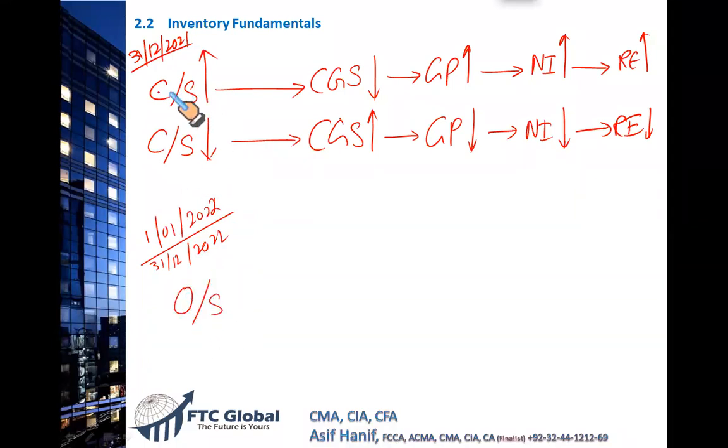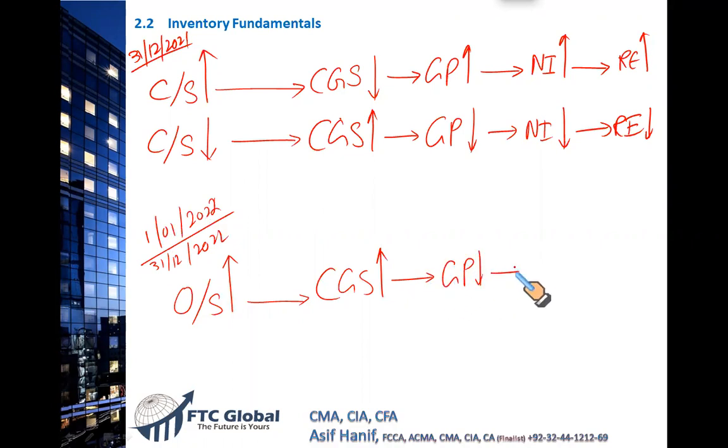So if the last year closing stock was overstated, this year's opening stock was overstated, because the same numbers, closing stock last year at 31st of December 2021, will be the opening stock for January 1st, 2022. So a higher opening stock means a bigger figure will be added in the CGS. So your CGS will be higher because opening stock is an addition to CGS. A higher CGS for the period means your gross profit will be depressed, lower, your net income would be lowered. And this is the point here.